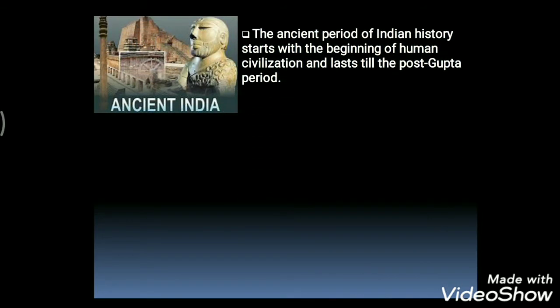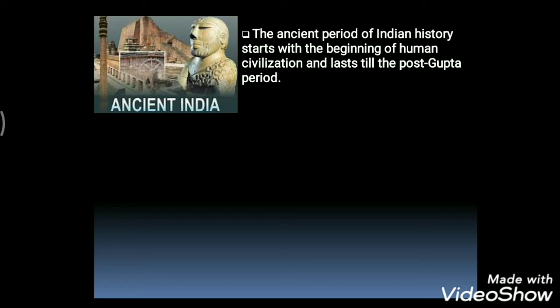First we have ancient India. This period starts with the beginning of human civilization and lasts till the post-Gupta period. So we can say it starts from the prehistoric period and ended around 700 AD.